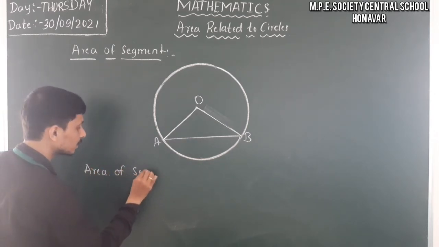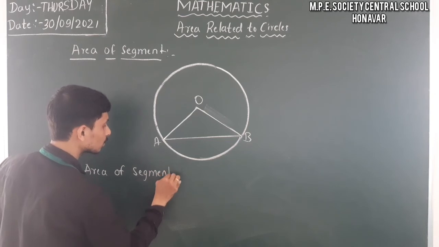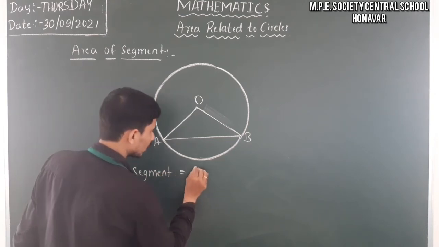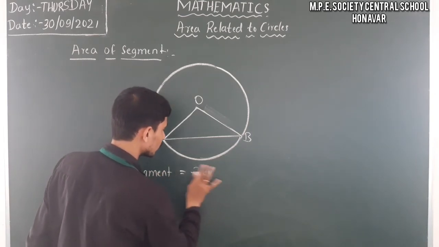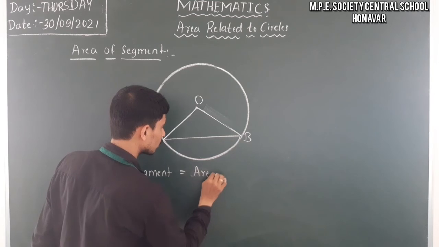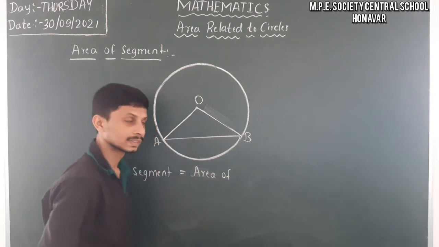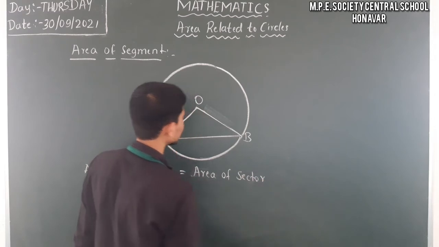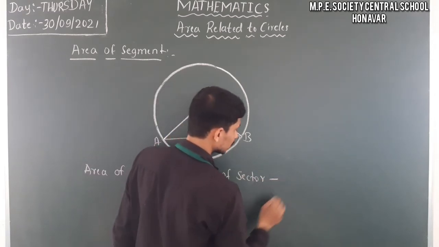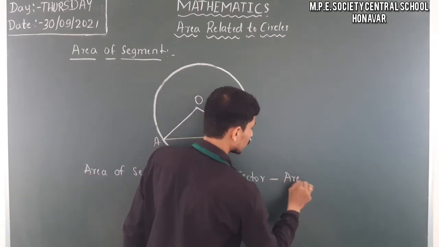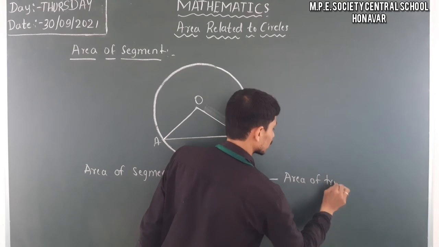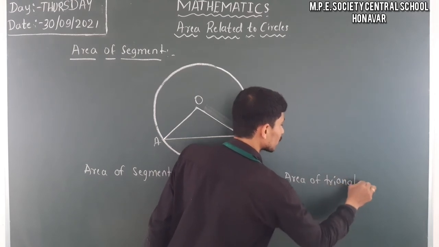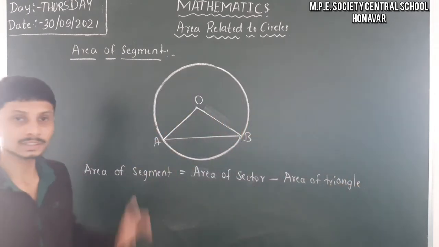Area of segment is equal to area of sector minus area of triangle. So this formula we can use according to the situation.